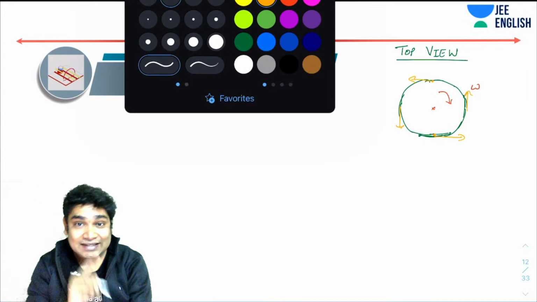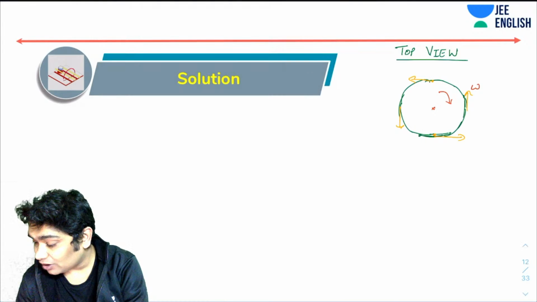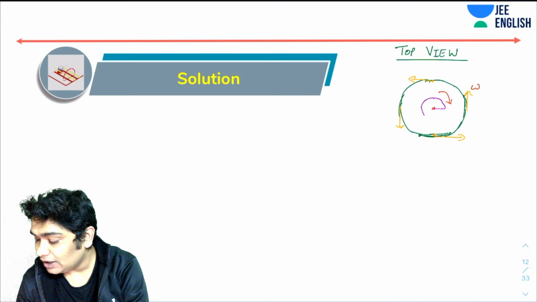Now, if I can judge the torque that this friction provides, then I should be sorted. So for that, what I can do is I can consider a small element of radius r and thickness dr. Okay, so let's do that.